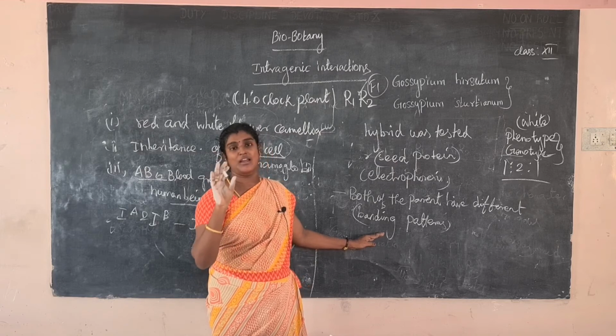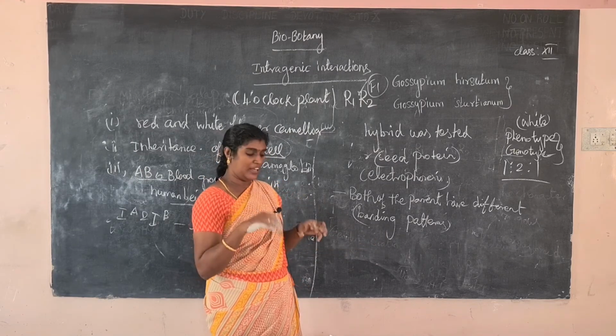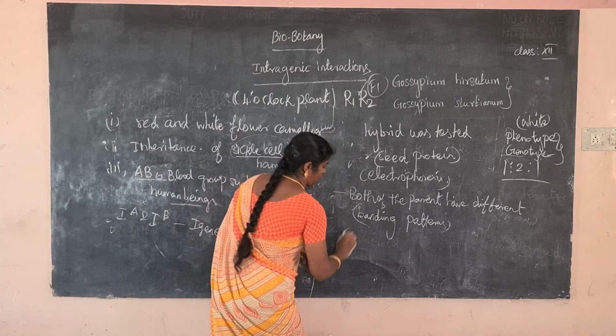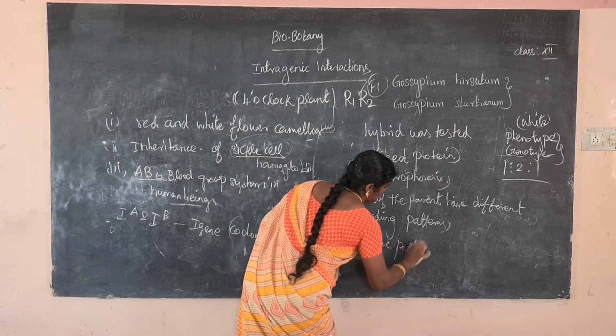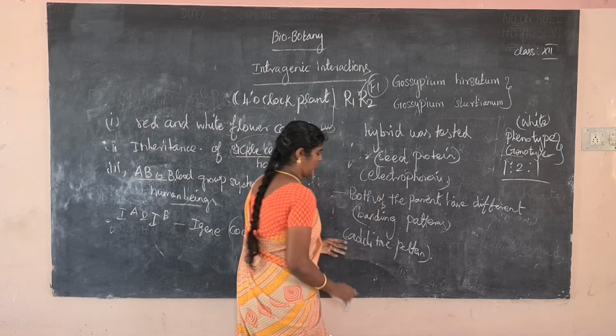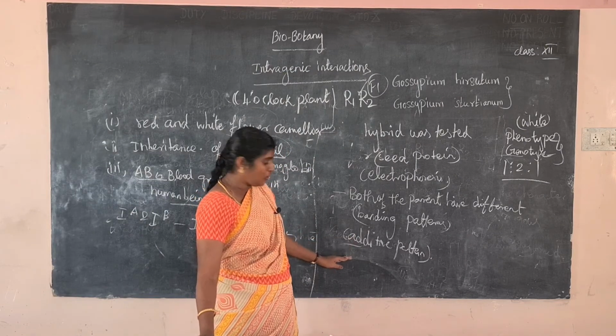The hybrid shows the parents' pattern, similar to the parent. When we look at the parent and then the hybrid, the protein shows an additive pattern. What is the meaning of additive pattern? The same pattern as there is followed in the hybrid generation. And in the F1 plant, the next generation also shows the additive pattern.